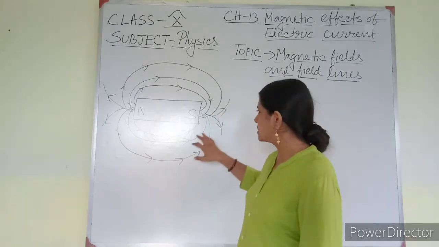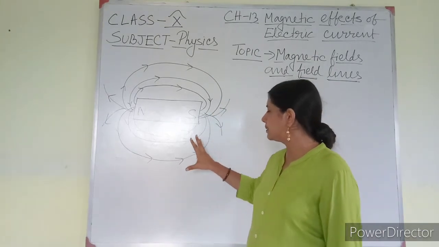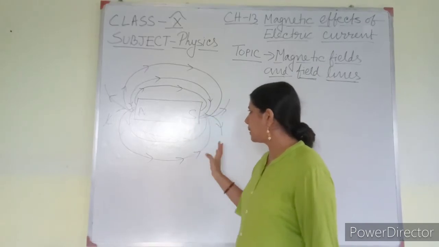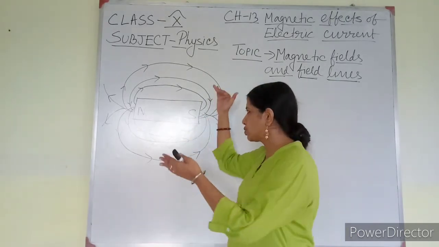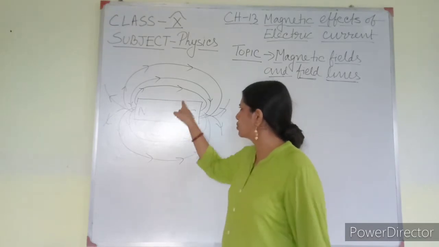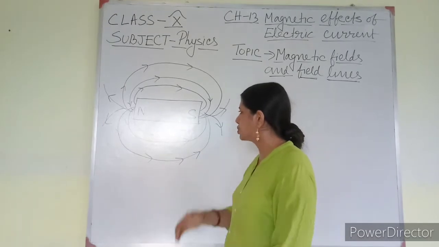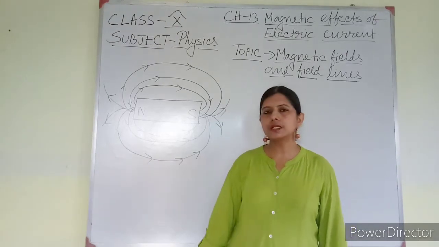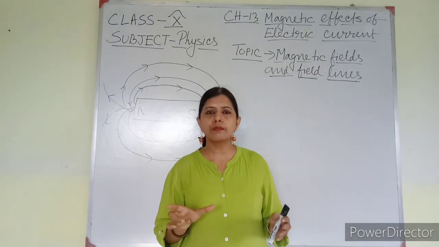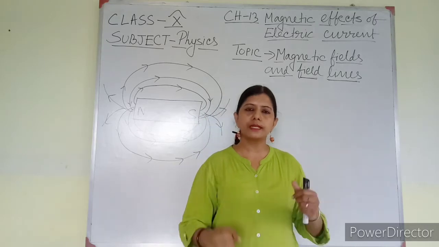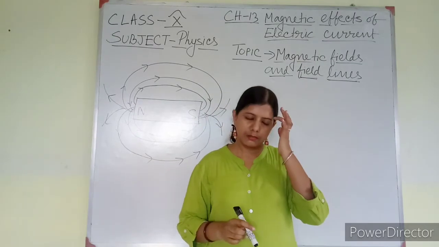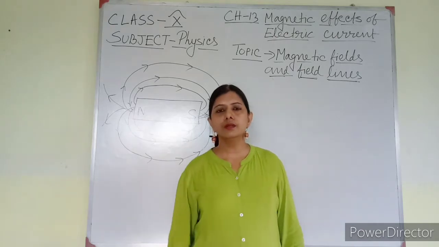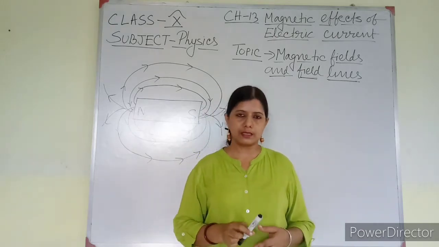That pattern is like this one, but here it is very widely apart, whereas iron filings will be much more closely attached. That means more of these kinds of lines in between can be seen. So this kind of pattern can be seen if you place a bar magnet on a piece of white paper and sprinkle some iron filings. These patterns are known as magnetic lines.